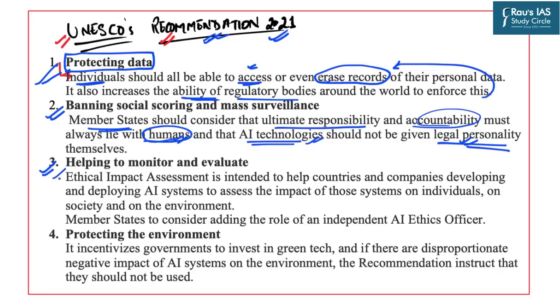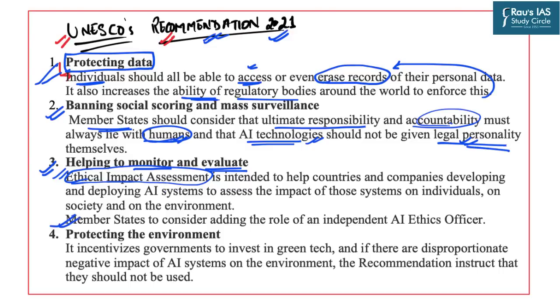The third important recommendation is in regard to monitoring and evaluating the performance. For this, UNESCO says that an ethical impact assessment has to be developed which will compare the countries and the steps they have taken to analyze all the ethical impacts of artificial intelligence technologies.